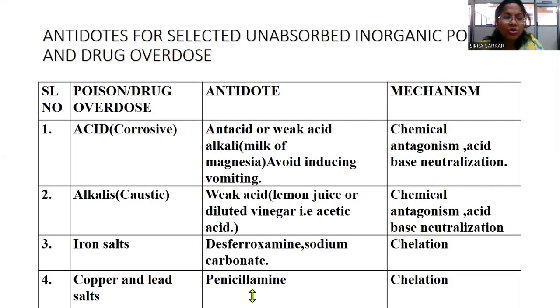Next, iron salts. If iron salt has been taken as a poison, so desferrioxamine, sodium carbonate are given as antidote. Chelation will be the mechanism. Next, copper salts and lead salts, penicillamine. So that will be doing chelation for the copper and lead.